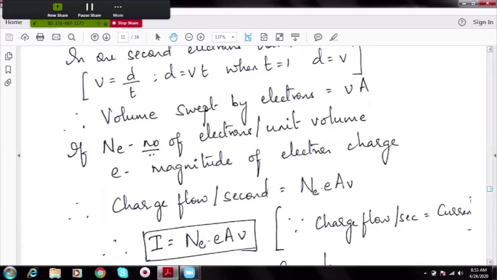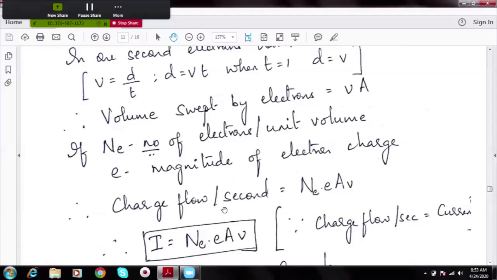It is like you have a book of 5 rupees, and what is the cost of 4 books? You multiply 5 into 4. Similarly, E is the charge of an electron. So what is the total charge of all the electrons passing through it? The number of electrons passing is Ne into VA. So to get the total charge of all the electrons, I should multiply the number of electrons by E.